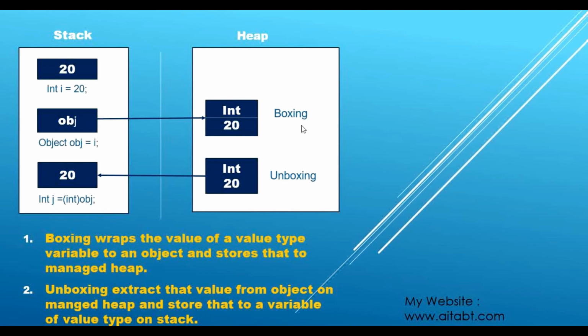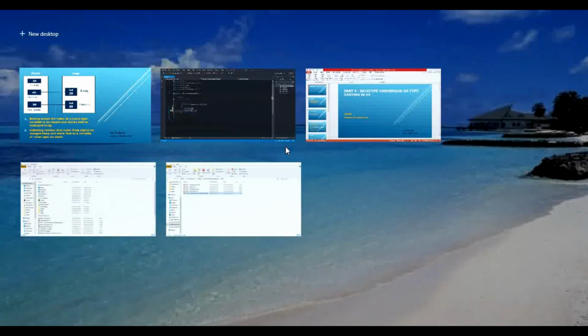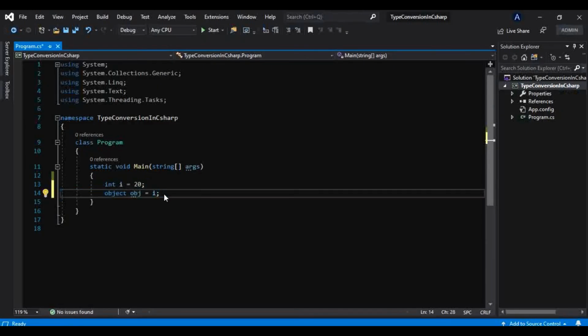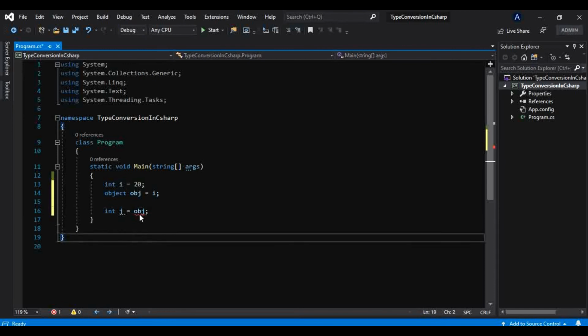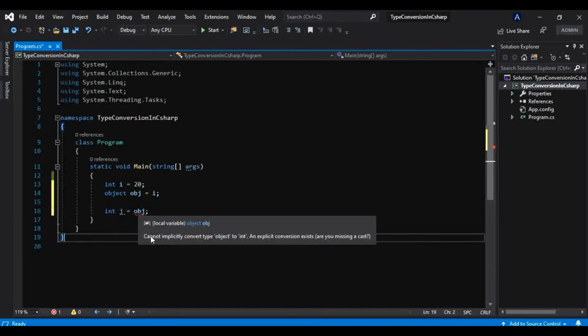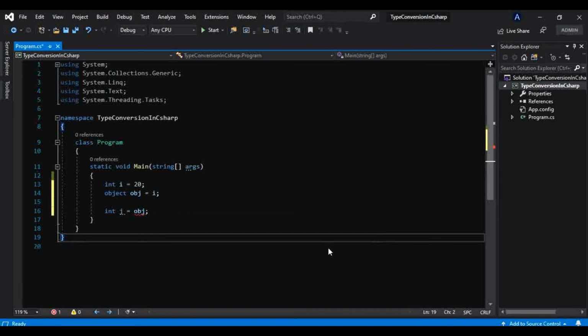Now that I have also explained in great detail in my .NET Framework tutorial, so please check that out. Coming back to this video, this is called boxing, and it is implicit. But now what we want to do is store this reference type back to a value type. For that we will take one int variable j here and try to store that obj here. But if you can see, it is throwing an error. That red squiggly line tells us: cannot implicitly convert type object to int. An explicit conversion exists, are you missing a cast?